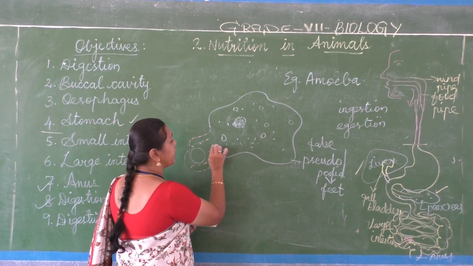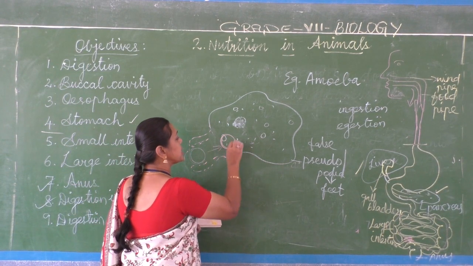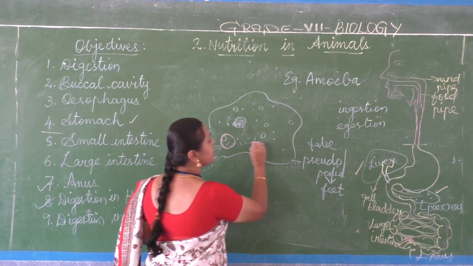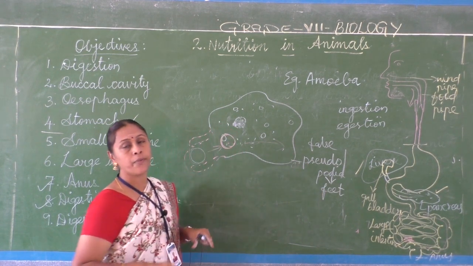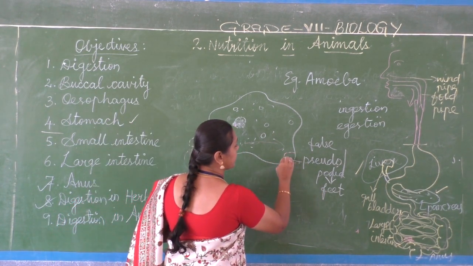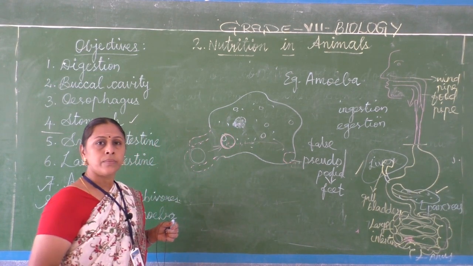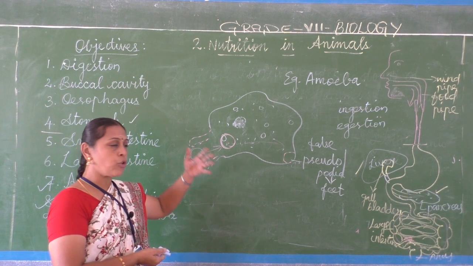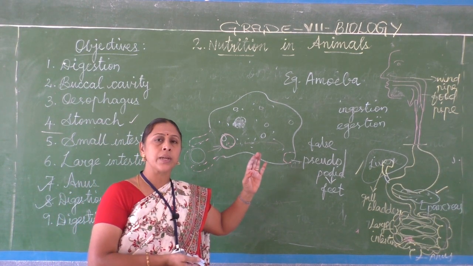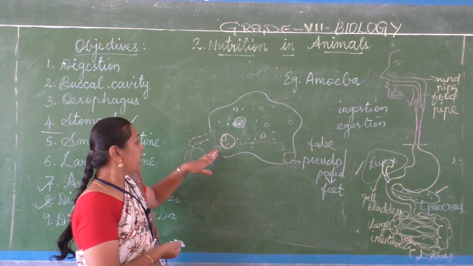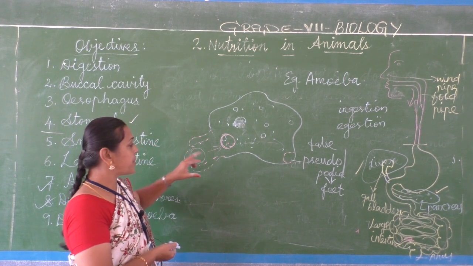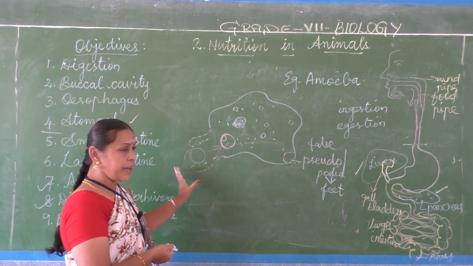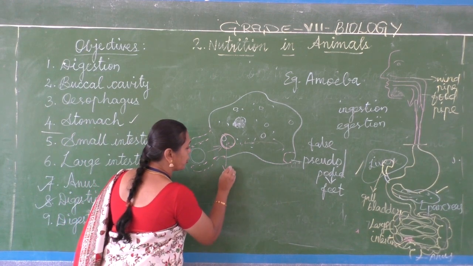The food will be taken in and digested in the food vacuole inside the body, and it will be sent out after digestion. So in the single celled animal, even if they don't have a digestive system or mouth, they engulf the food particles with the help of pseudopodia, the false feet, in the food vacuole.